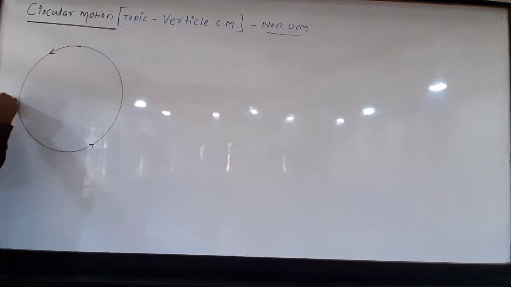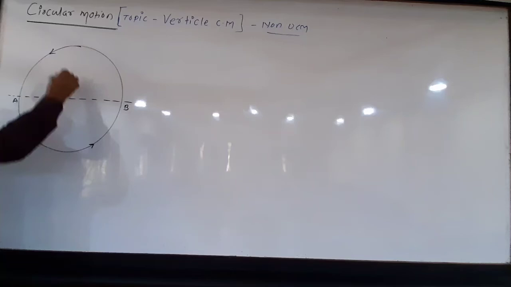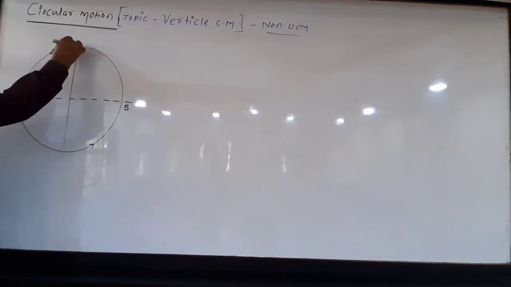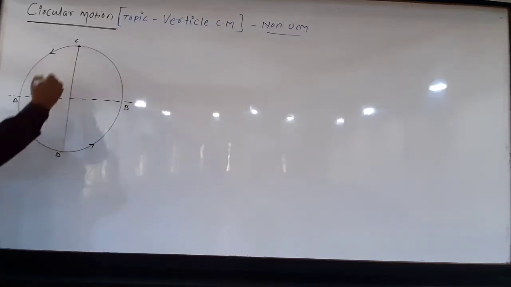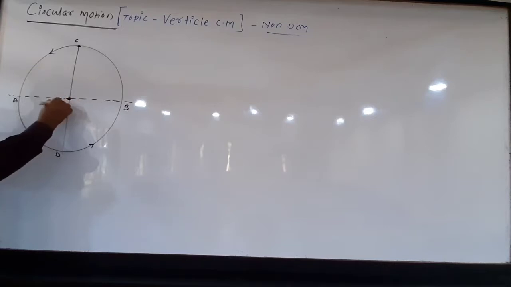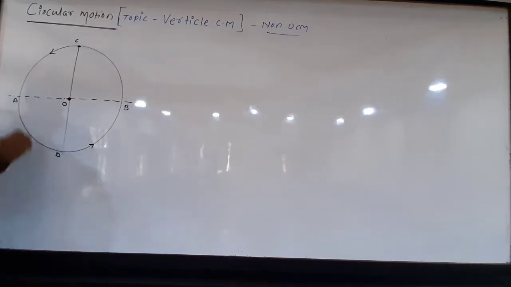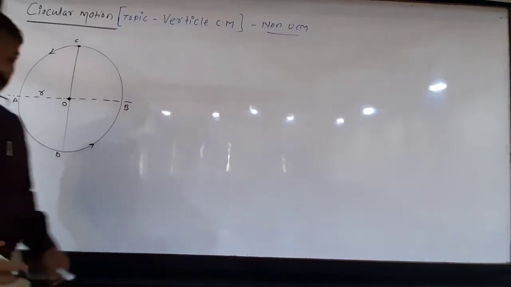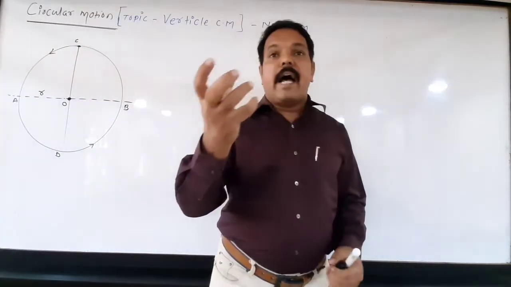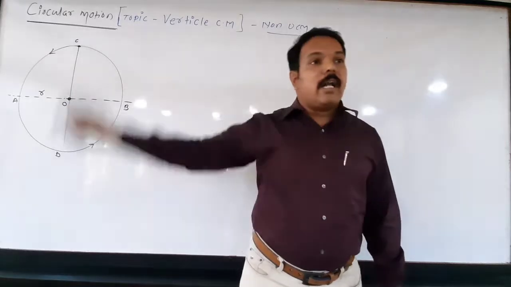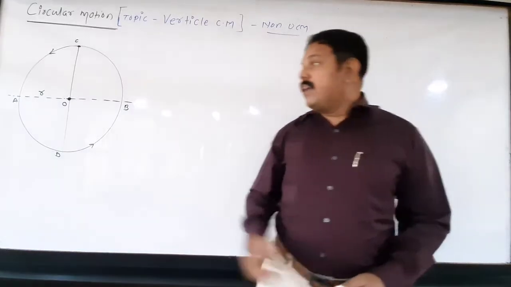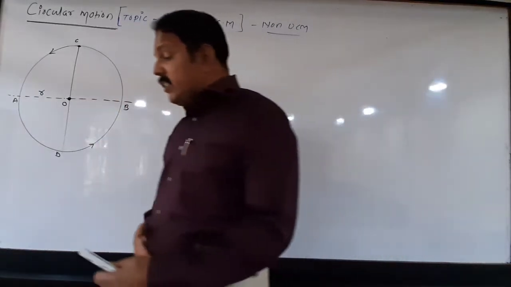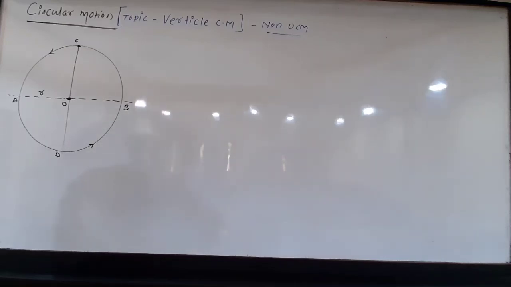Suppose this is the horizontal diameter, we can say AB, and this is the vertical diameter CD, and the motion takes place with the center O and the radius R. For example, if a stone is tied to one end of a string and revolved around the other end, then it is vertical circular motion. AB is the horizontal diameter and CD is the vertical diameter, O is the center.